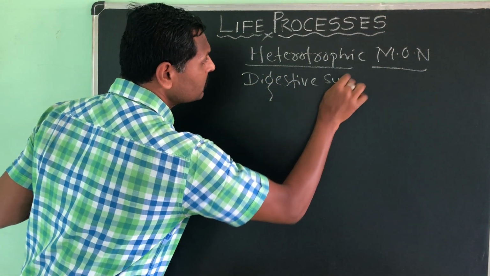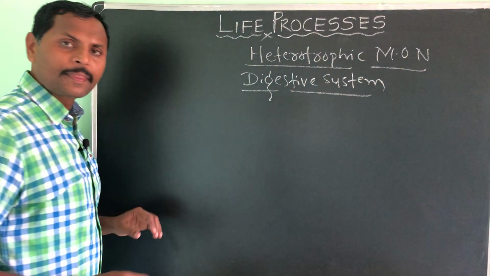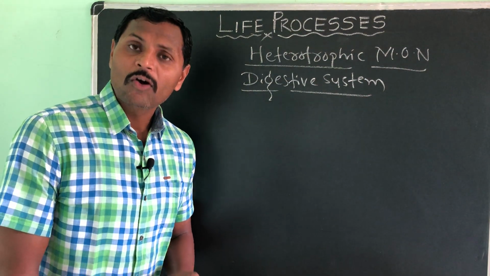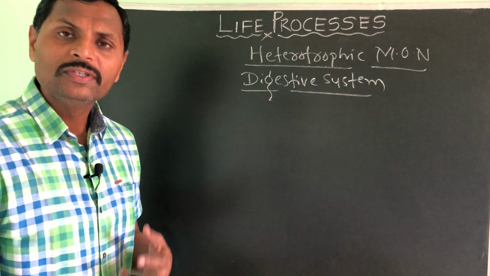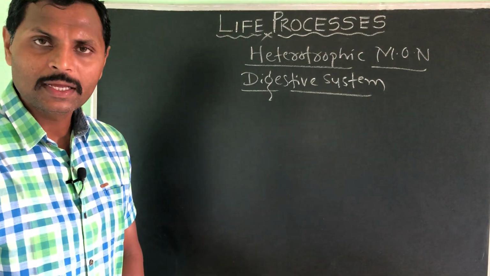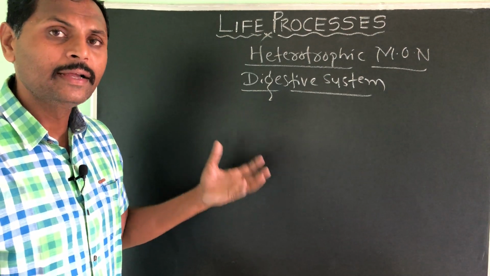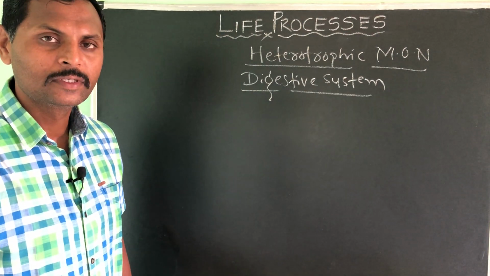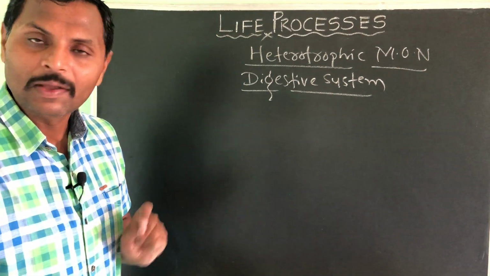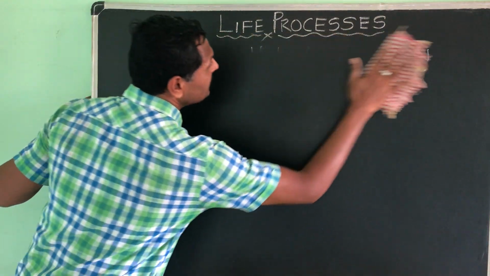So, the digestive system is a system in the human body which helps in the conversion of complex food into simpler absorbable form. Let us see how this digestive system actually looks, and what all the organs involved in this system are.